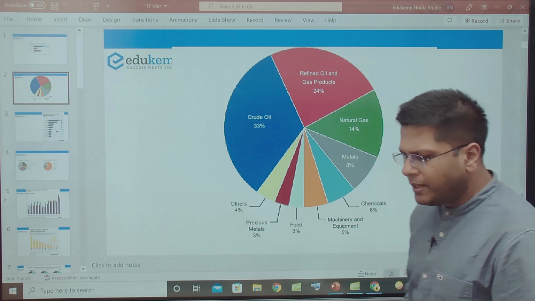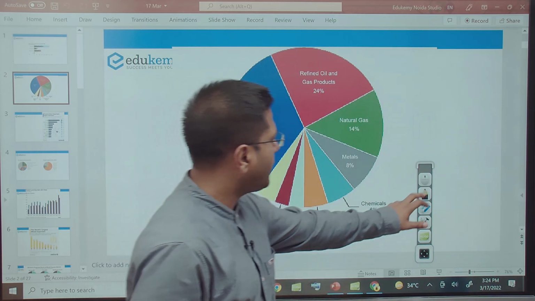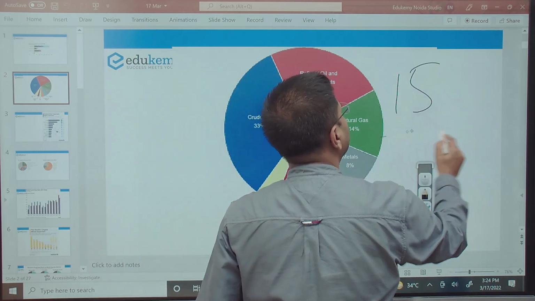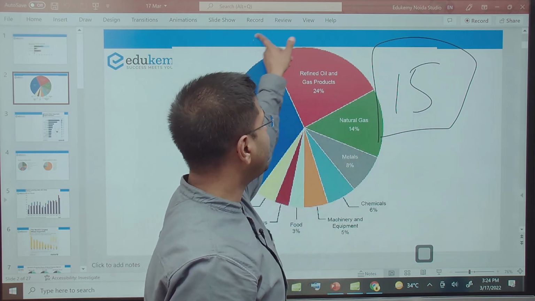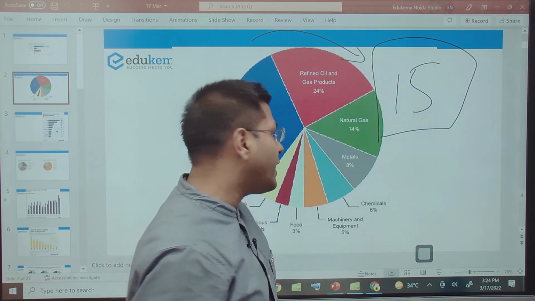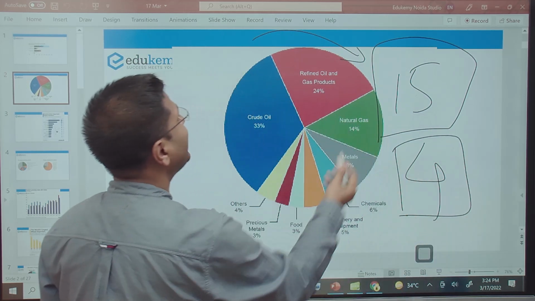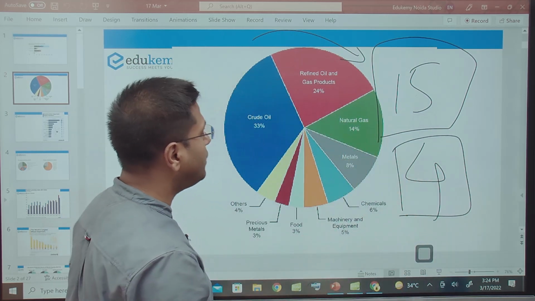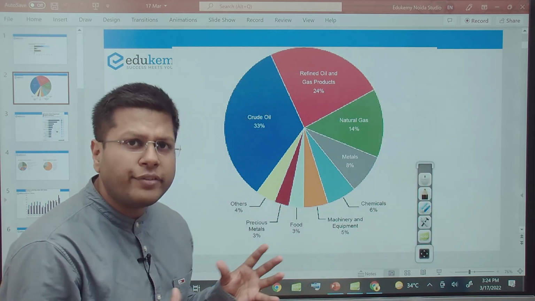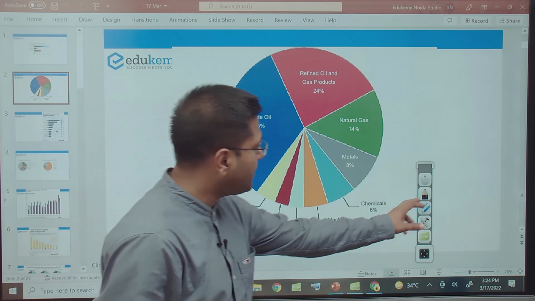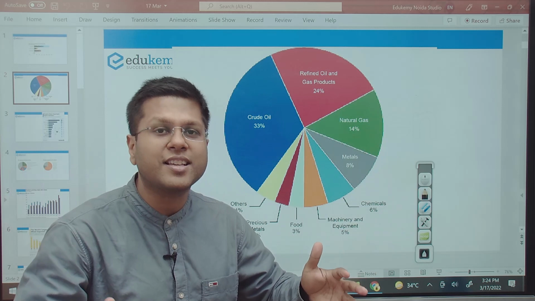Before that, let me share with you that Russia is a country with around 15 crore population, right? So amongst the most populated countries, Russia is among the top 10. Ukraine is not. Ukraine has a 4 crore population, right? On the other hand, Russia is the largest country in the whole world by size. This country has a lot of resources, but the resources that are present are not diverse. It has a huge quantity of resources, but not diversity.